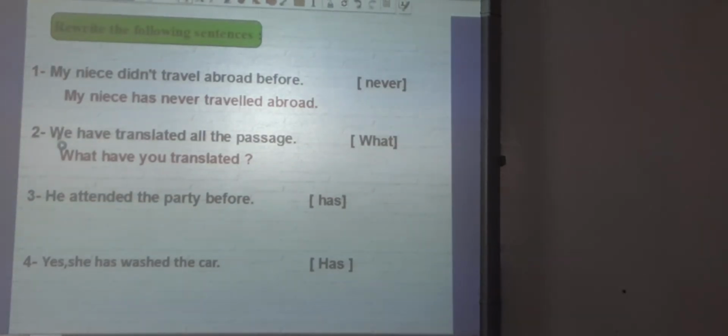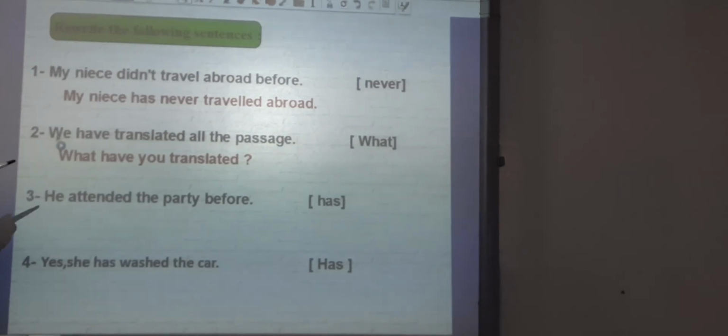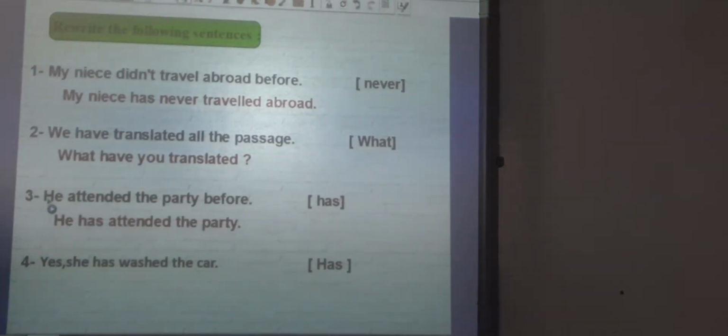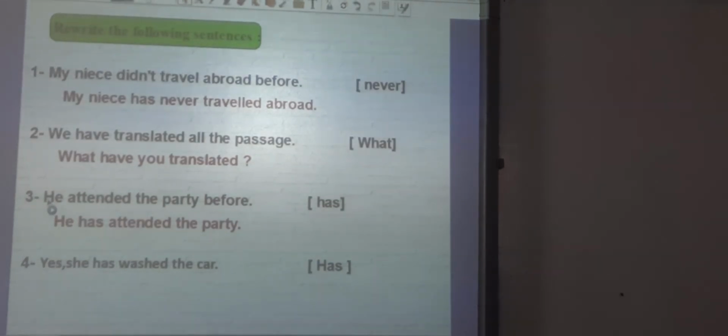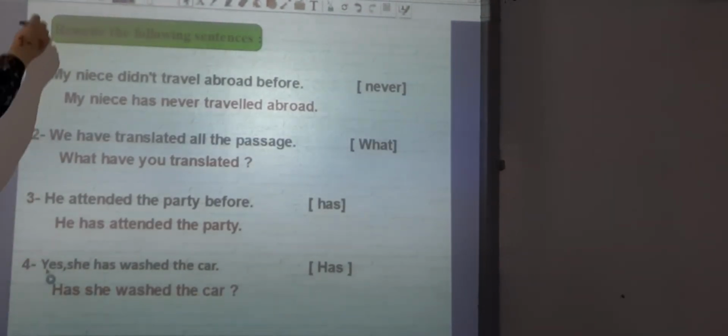Look at number 3. He attended the party before. Has. And look, has, this is for a singular noun. Okay, he has attended the party. Number 4. Yes, she has washed the car. Begin with has to make a question. Has she washed the car?